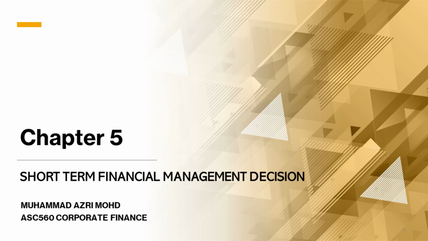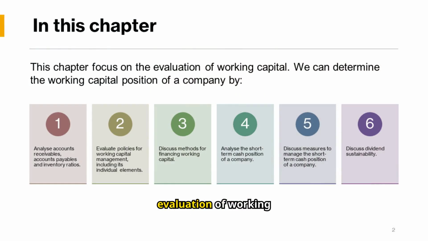This chapter discusses the term financial management decision. This chapter focuses on the evaluation of working capital. We can determine the working capital position of a company by analyzing accounts receivable, accounts payable, and inventory ratios. Evaluate policies for working capital management, including its individual elements.